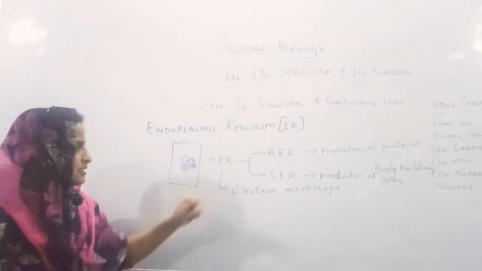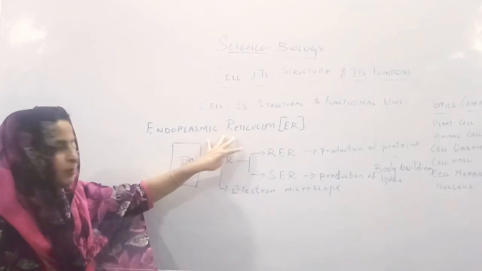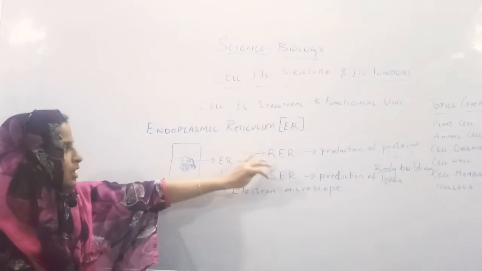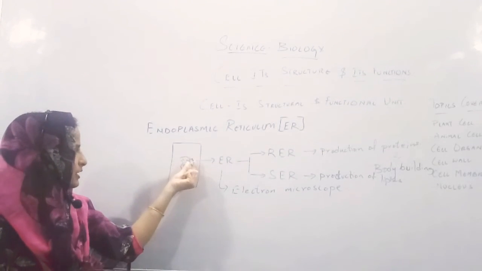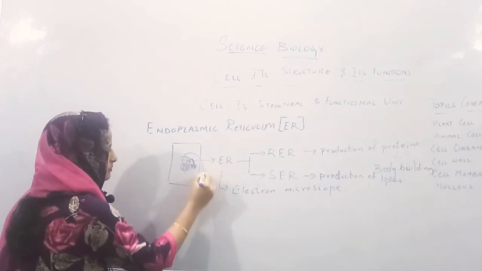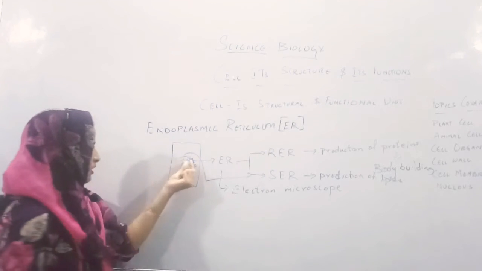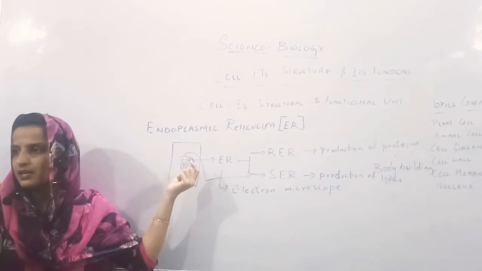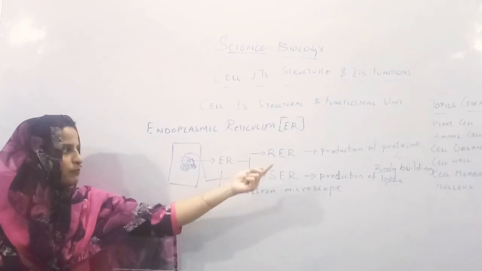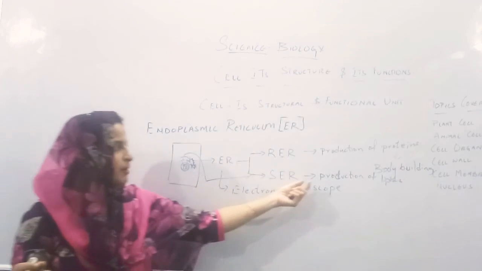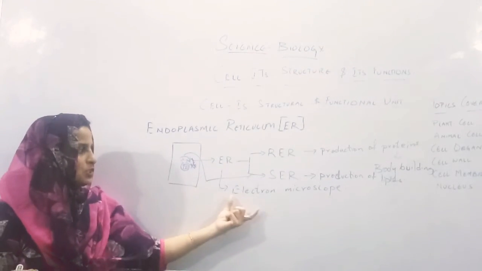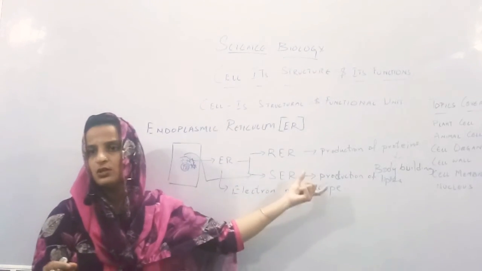Okay, they are again separate. There are two types of endoplasmic reticulum: one is rough endoplasmic reticulum, the other is smooth endoplasmic reticulum. Rough endoplasmic reticulum, you can find it very easily. Some small dots will be there. By seeing it itself, we can tell they are rough. They are helpful in the production of proteins. The smooth endoplasmic reticulum is for the production of lipids. These we can see only with the presence of an electron microscope.